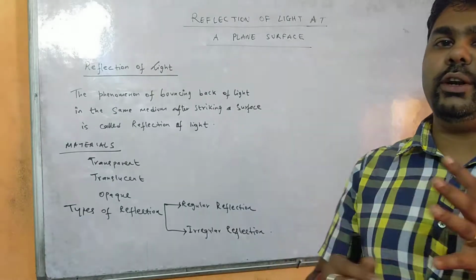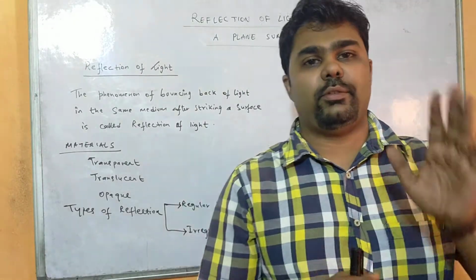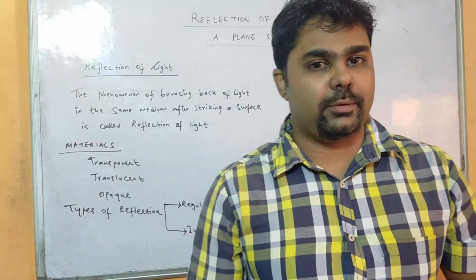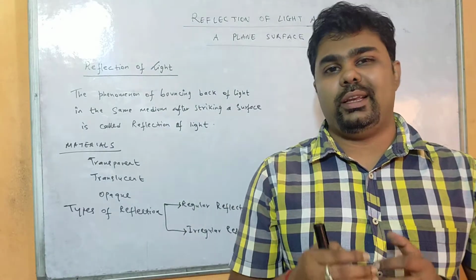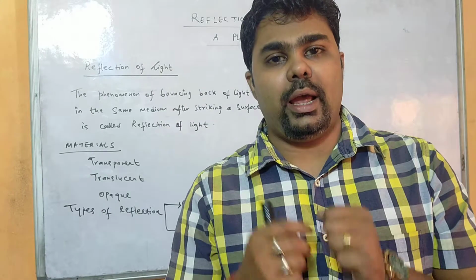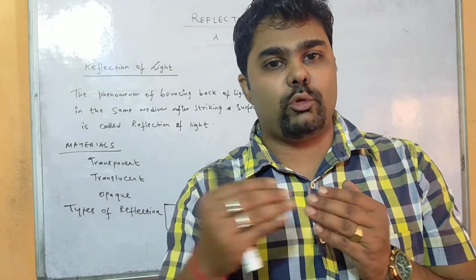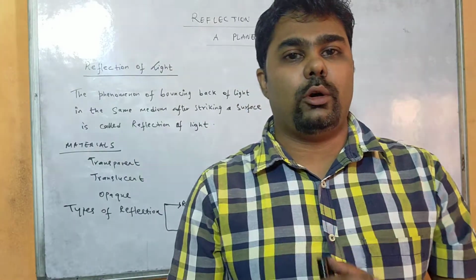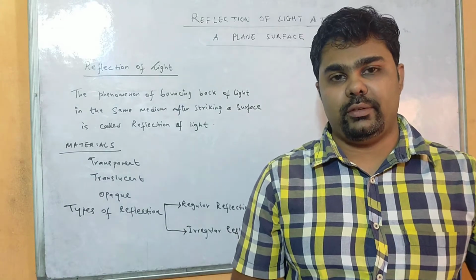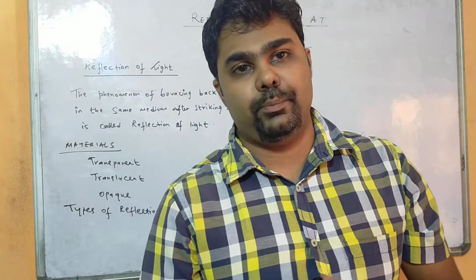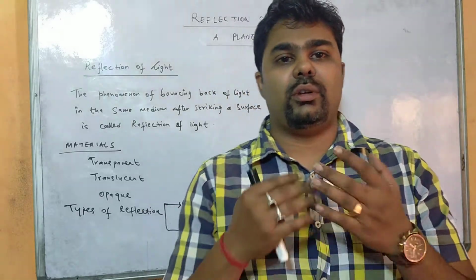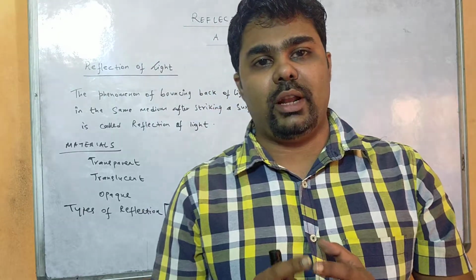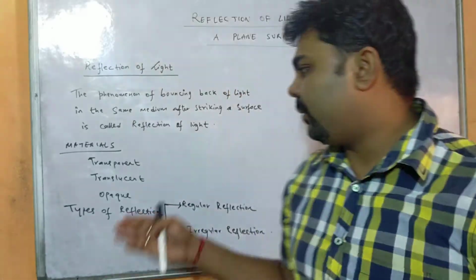Now you see, we know different types of substances. Some substances are called transparent substances. That means whenever light passes through them, it gets partially absorbed and maximum light rays pass through it, right? These are called transparent substances, like glass, like a window glass. The light comes inside the room because the maximum portion of the light gets passed through it. These are called transparent substances.